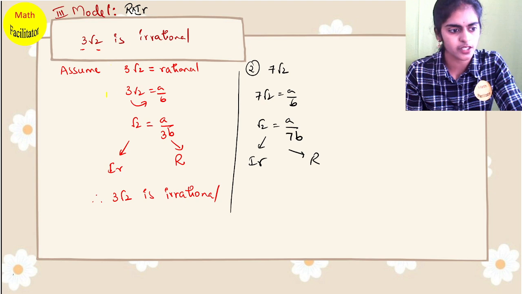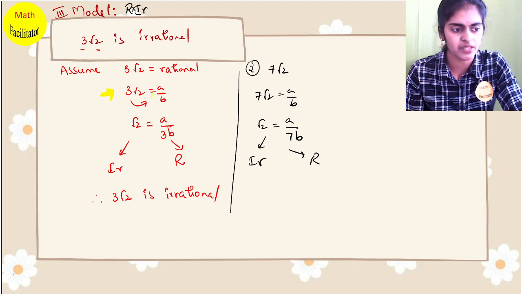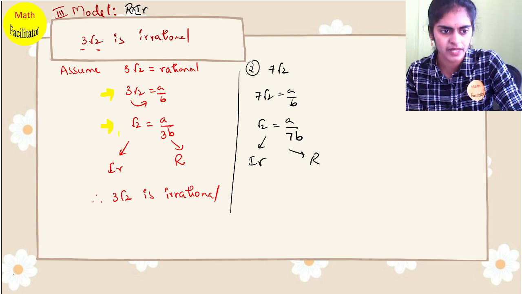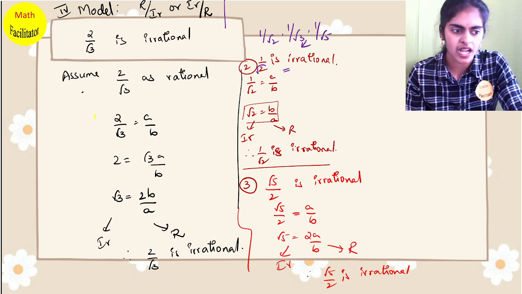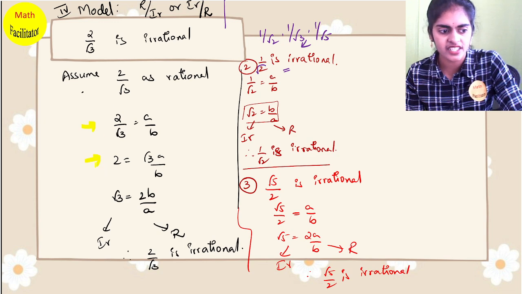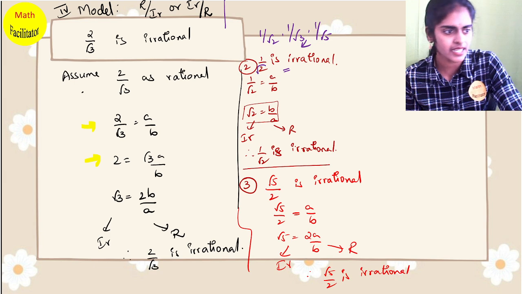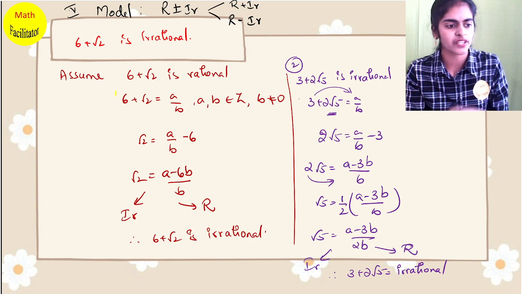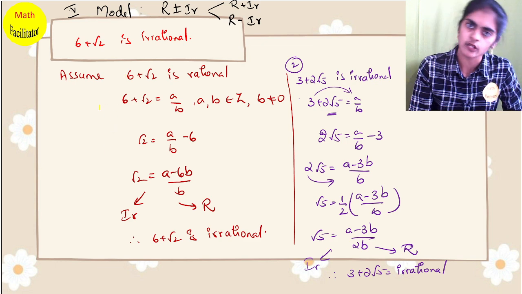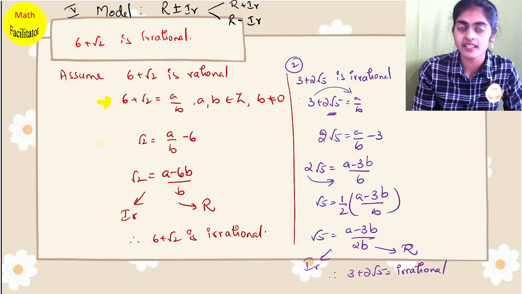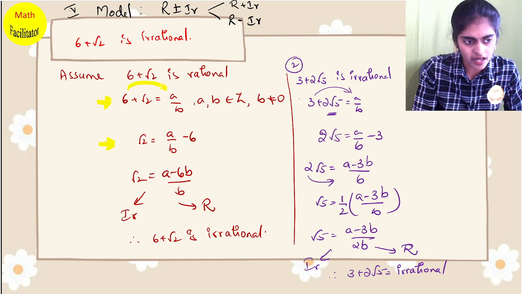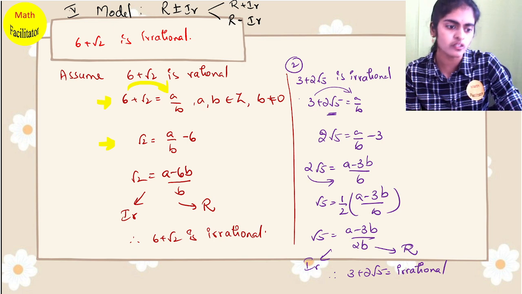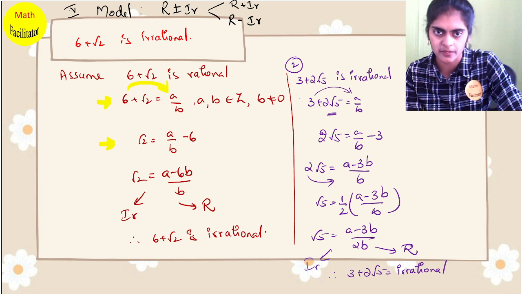So when there is a product, you assume the given number equal to rational, and irrational number one side, rational number one side. You are applying the golden rule simply. Here also assume it as rational and then all irrational numbers one side, rational numbers one side. Now model number 5 is rational plus or minus irrational number. So when you have rational plus irrational, you assume it as a rational number and then the rational number which you have, you will send it to the other side, irrational number on the one side. So again applying the golden rule, all rational numbers one side, all irrational numbers on the other side.